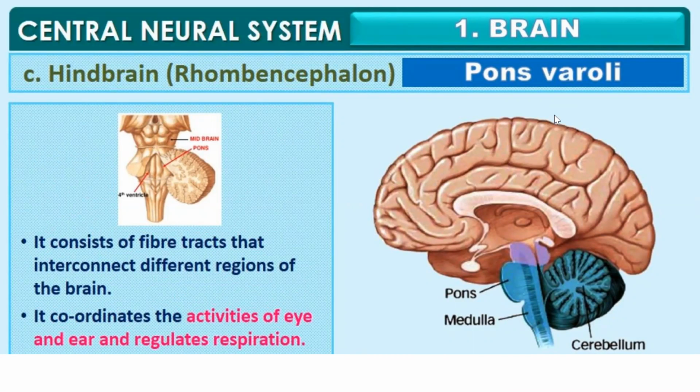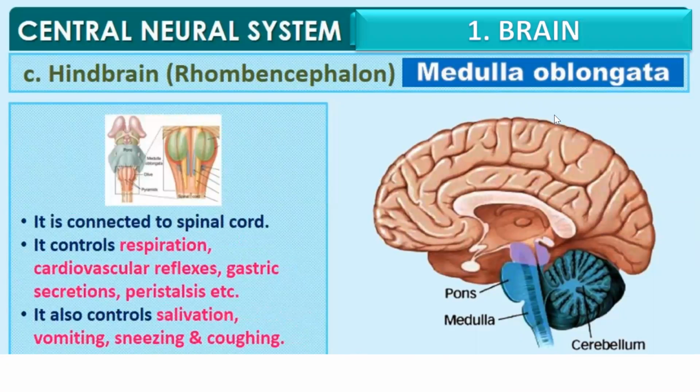It coordinates the activity of eye and ear, and it helps in regulation of our respiration. The third part of the hindbrain is the medulla oblongata. It is connected to the spinal cord. It controls our respiration, cardiovascular reflexes, gastric secretion, peristalsis, etc. It also controls salivation, vomiting, sneezing, and coughing.